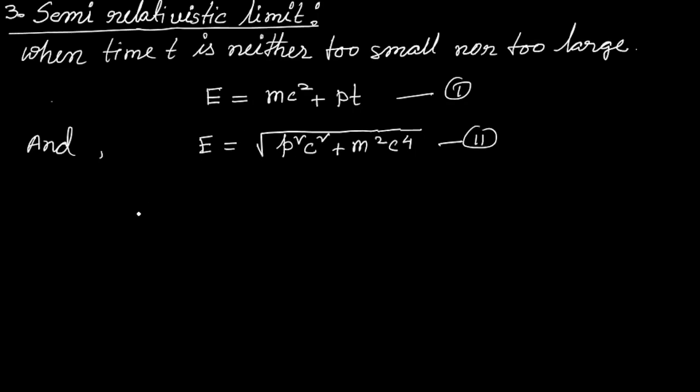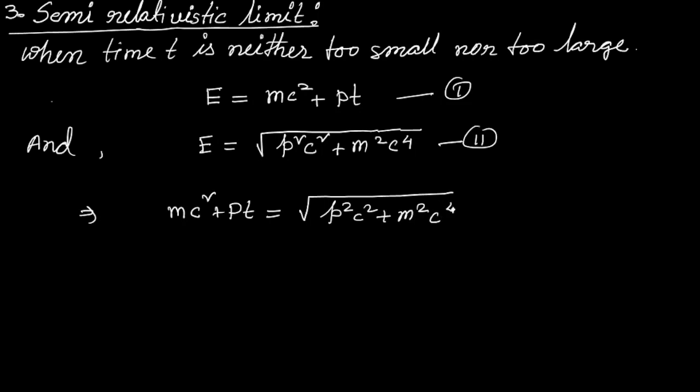For that, we can just equate these two equations. We'll get mc square plus capital P into T is equal to under root of p square c square plus m square c to the power 4.